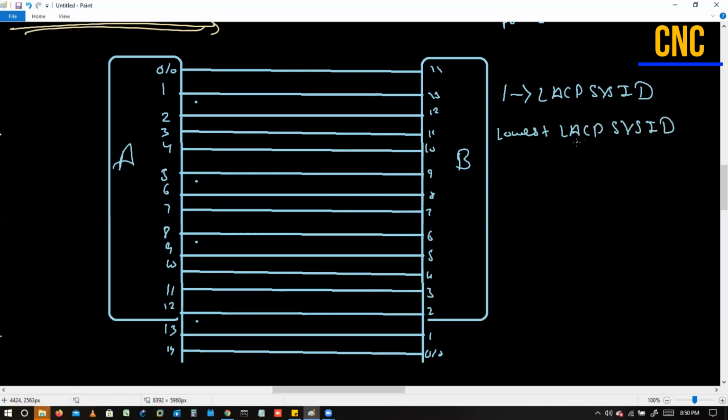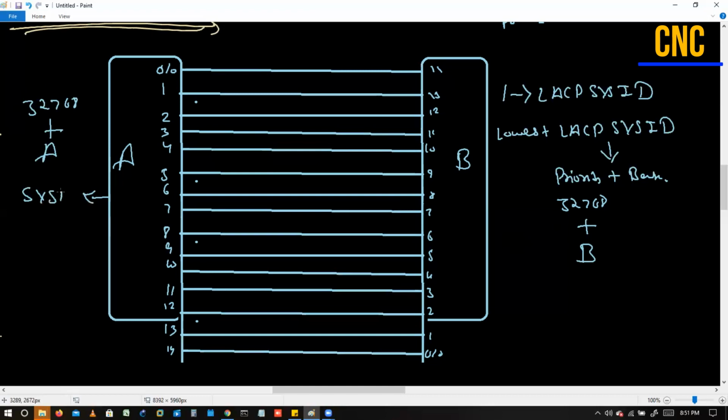Now, what is the LACP system ID? Just like a spanning tree bridge ID, the LACP system ID is a combination of priority plus base MAC address. So A has, by default, priority 32768. So 32768 plus A, and this one has 32768 plus B. Now tell me, which device has the lowest LACP system ID, A or B? A, perfect. So this will be the winner. Now switch A is the winner for the LACP system ID.